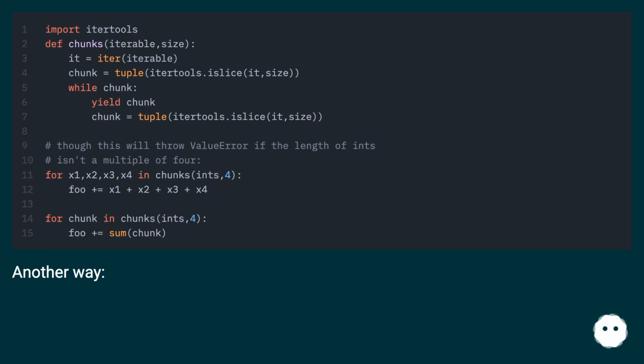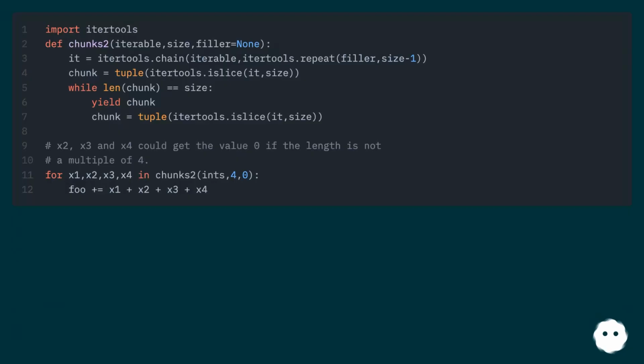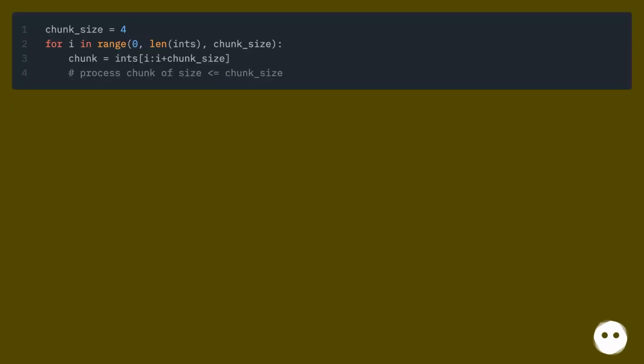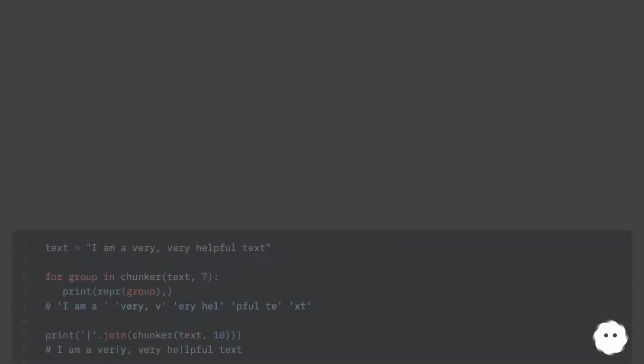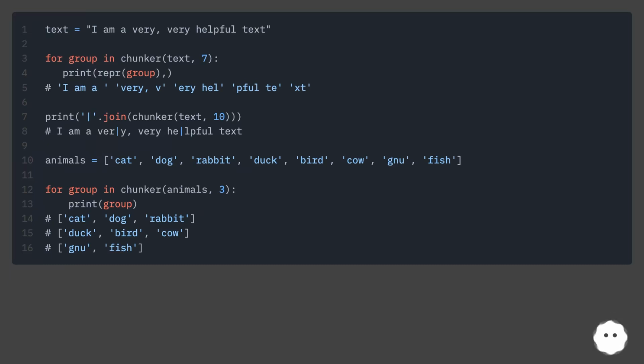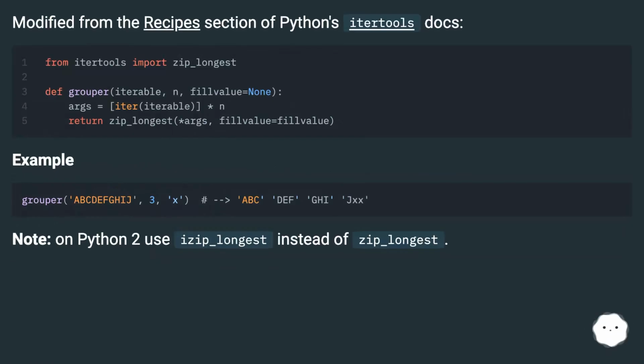Another way. Works with any sequence. Modified from the recipes section of Python's itertools docs.